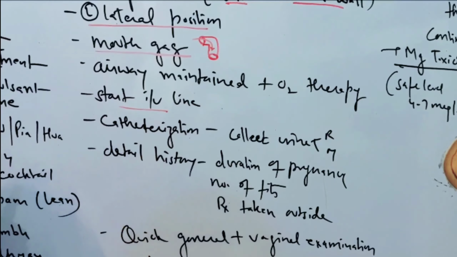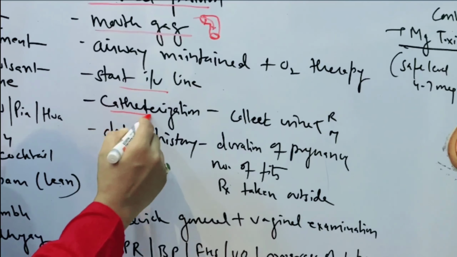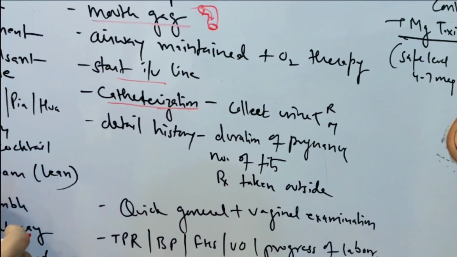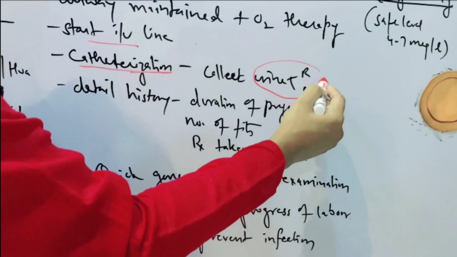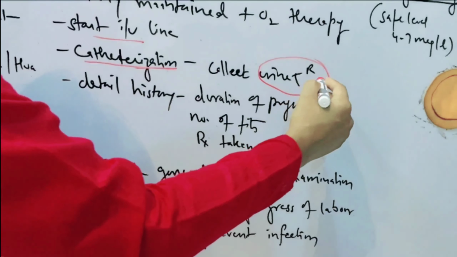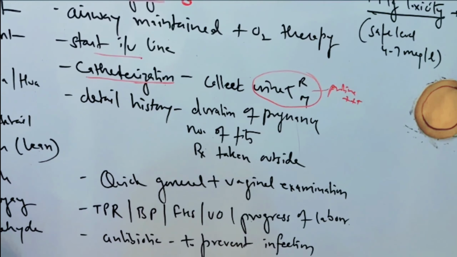Start IV line डाल के तुरंत कैनुला इंसर्ट कीजिए. Next most important is catheterization. Put the Foley's catheter to know about the urine output कि कितना आ रहा है. And next most important is to collect the urine for routine microscopy, because इस कंडीशन में अभी आपको यहाँ पर प्रोटीन प्लस में मिलेगा, that is proteinuria.